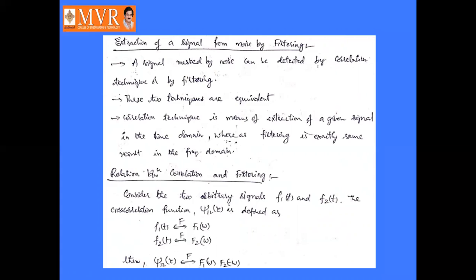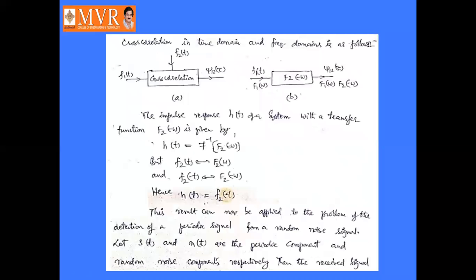These two are equivalent if one of the functions becomes an even function. That is why it becomes, in the frequency domain, f1 of omega into f2 of minus omega. So the Fourier transform of the cross correlation of f1 of t and f2 of t is equal to f1 of omega multiplied by f2 of minus omega. So cross correlation in time domain and frequency domain are as follows.